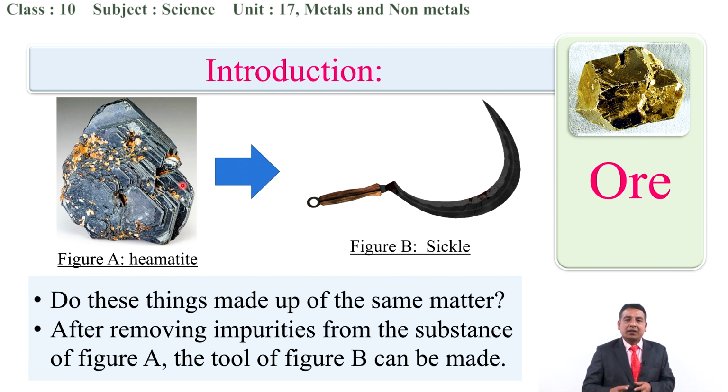In the figure, you can see figure A, hematite, which is the impure form, the ore. But after removing all of these impurities, we can obtain pure iron, through which we can make the substance shown in figure B, that is a sickle. I think it is quite clear, as I have already discussed and you have seen the text displayed on the screen.